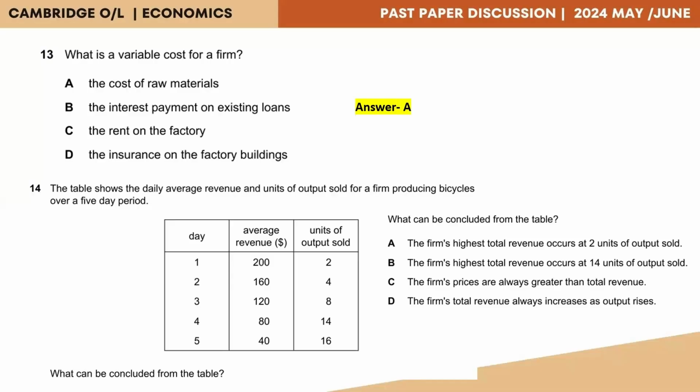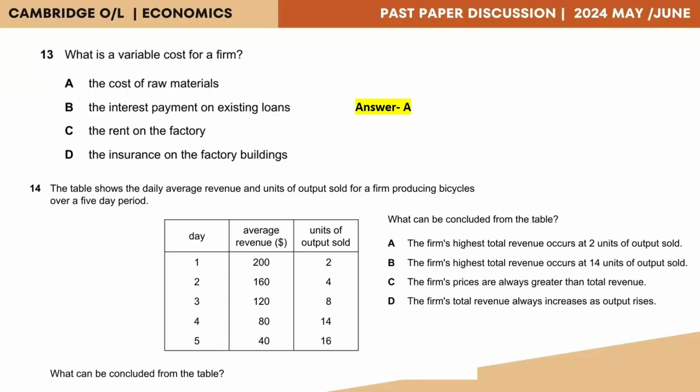Option A, the firm's highest total revenue occurs at 2 units of output sold. So here, when 2 units of output are sold, that is on day 1, they earn an average revenue of 200. Bear in mind, average revenue is the income per item, but the option is asking us highest total revenue.